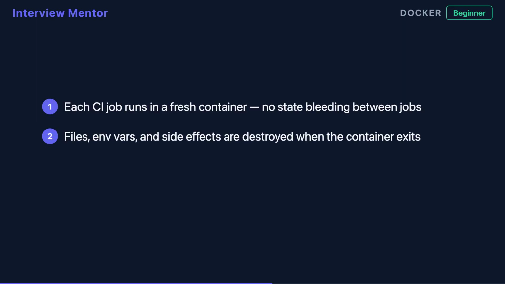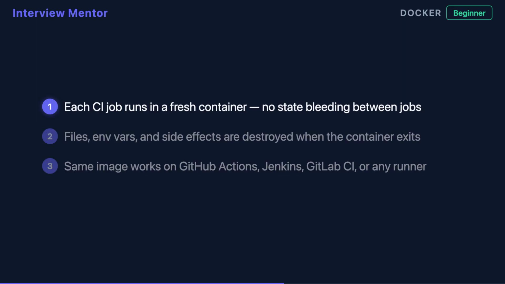Docker also gives you job isolation. Each CI job runs in its own fresh container, so a test that writes to disk or changes an environment variable cannot bleed into the next job.